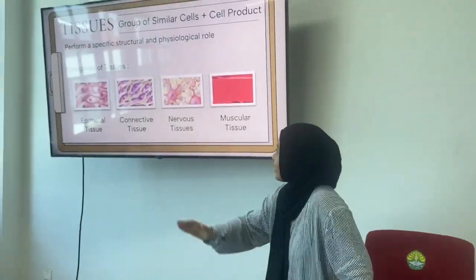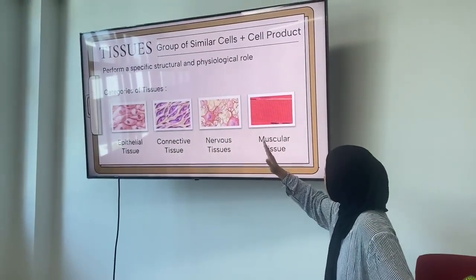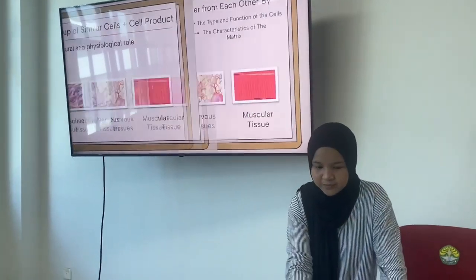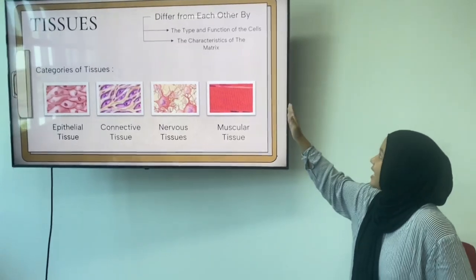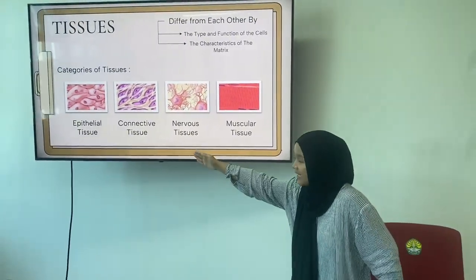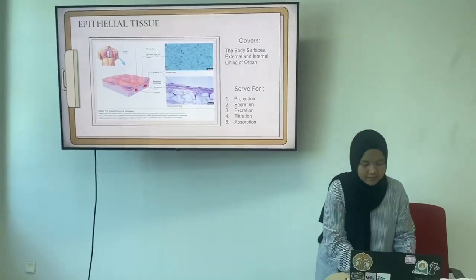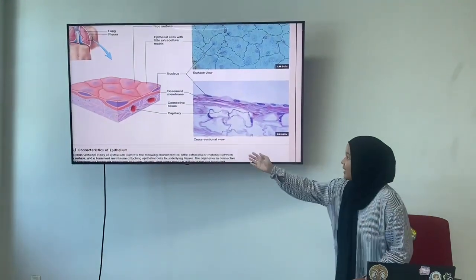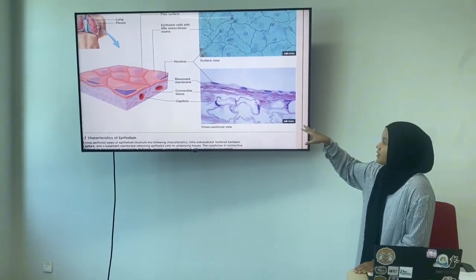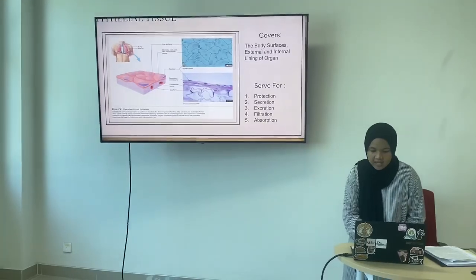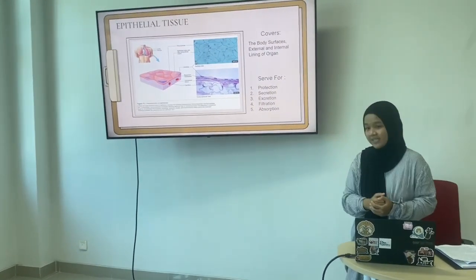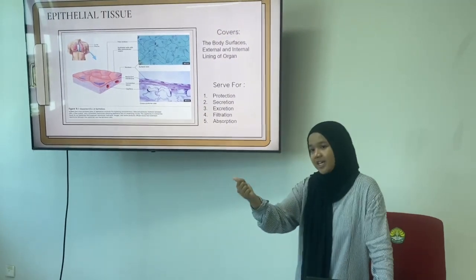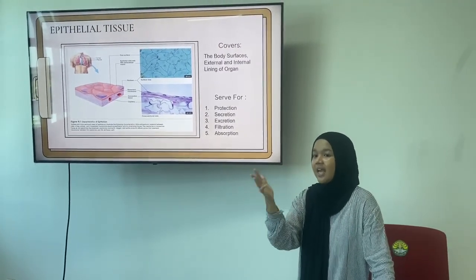Okay, so four categories of tissue. There are epithelial tissue, connective tissue, nervous tissue, and muscular tissue. They differ from each other by the type and function of the cell and the characteristic of the matrix. The first, epithelial tissue. Epithelial tissue is made of cells that cover the body surface and line the external and internal surfaces of organs. It serves for protection, secretion, excretion, filtration, and absorption.